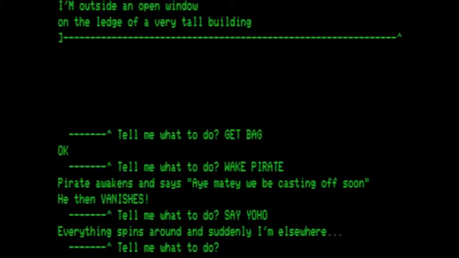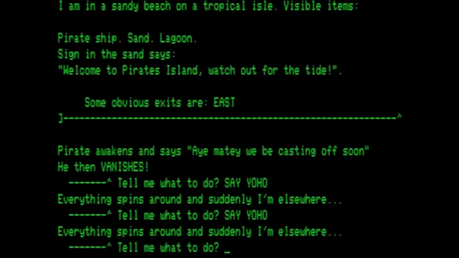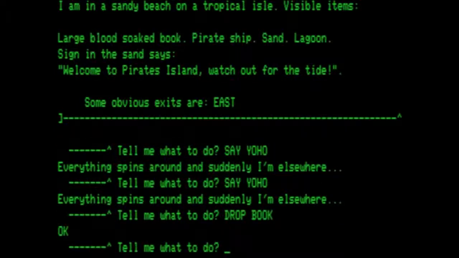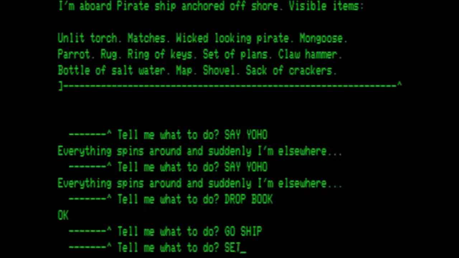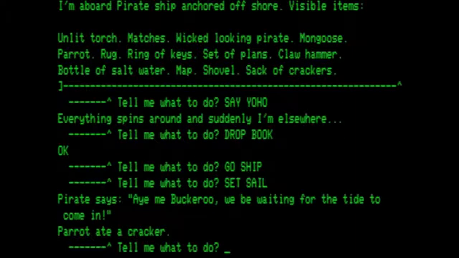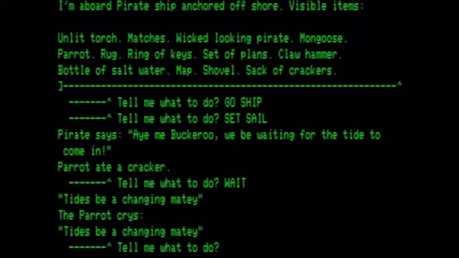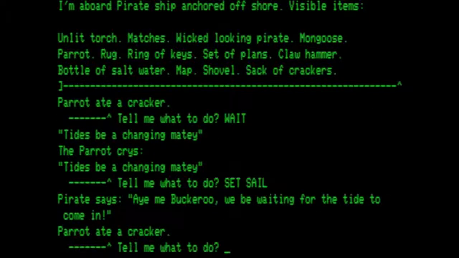Let's use the shortcut. Say yo-ho, putting us outside. And then saying yo-ho again, putting us on the beach. Go ahead and drop the book here. And then go back to the ship and set sail. We be waiting for the tide to come in. Let's try it again. Still waiting.